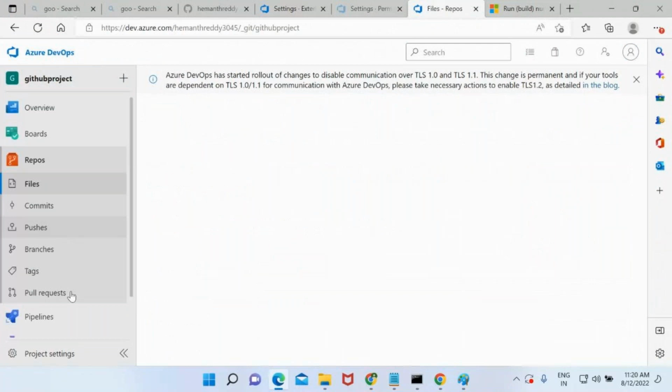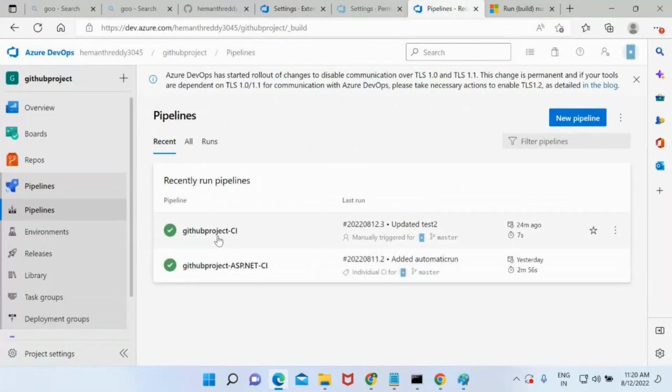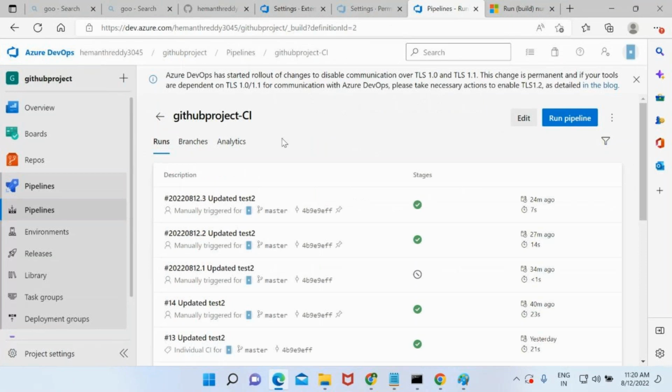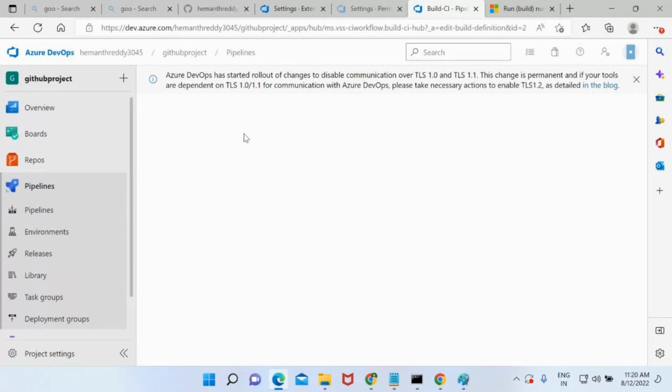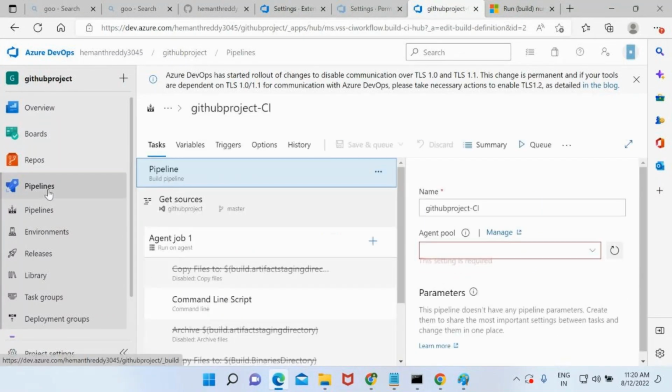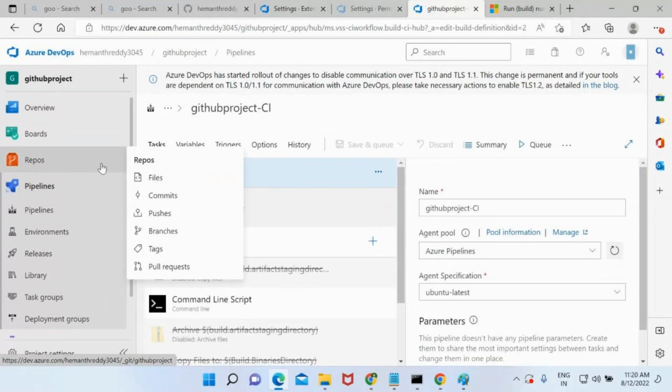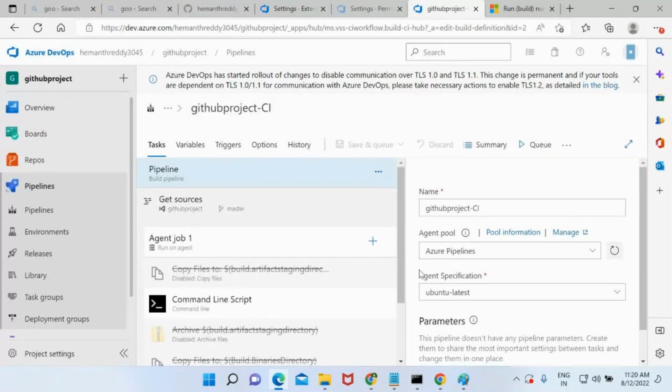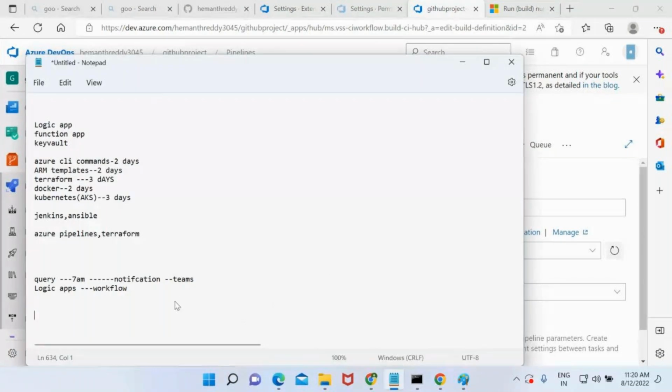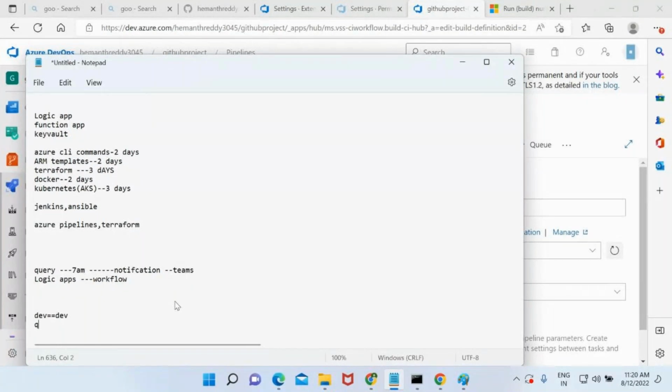So just go to the pipelines, and this is my pipeline. As of now, I was saying that there will be different environments, and based upon the environment, you are going to change the variables. First, let me do the manual process. I'm writing the code for one environment first, and the same code will be deployed to other environments by changing the values. If I have the file in dev environment, it should take the dev value. If I place that to QA, then it should take the value as QA.